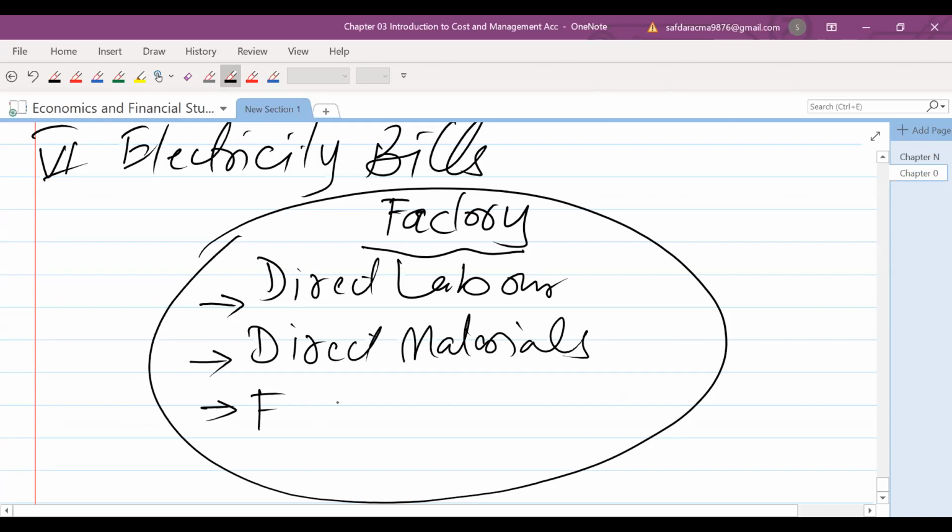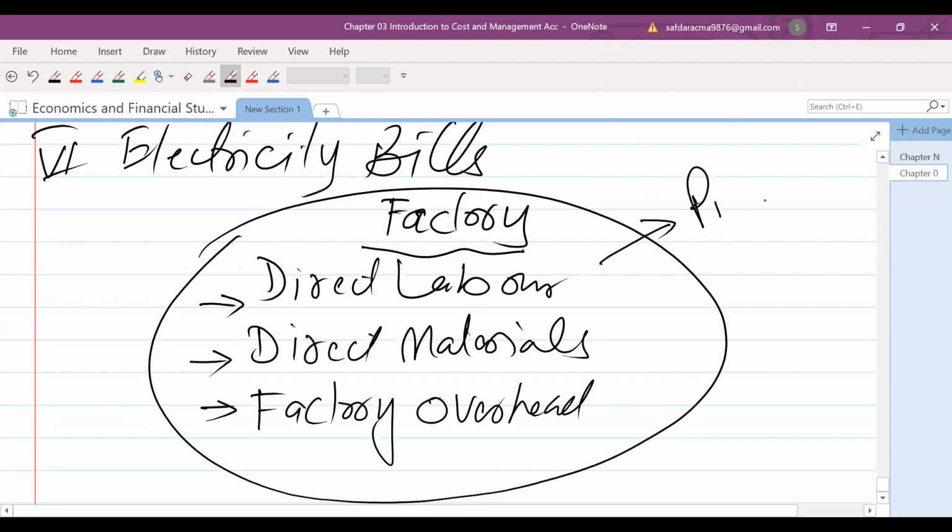Factory overhead. So all the cost incurred in the factory area is classified in these three categories: direct material, direct labor, and factory overhead. And the sum of these is called what? Production cost.